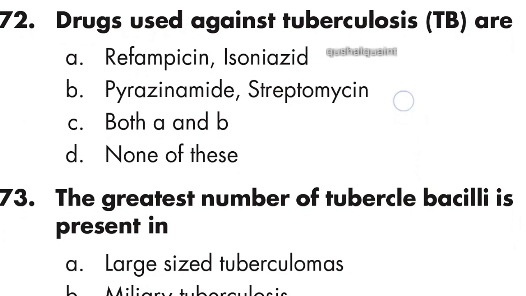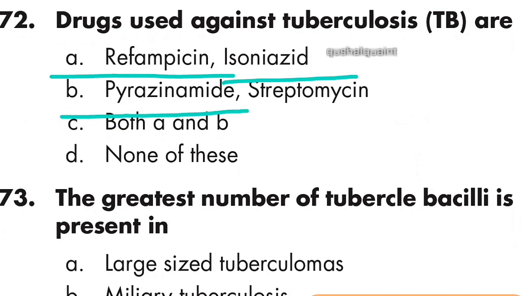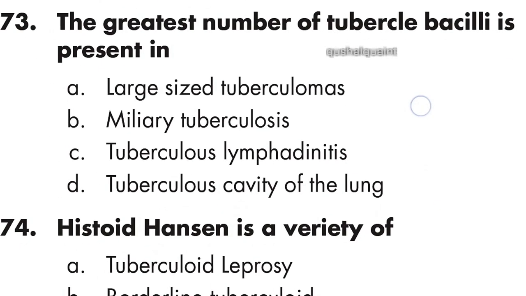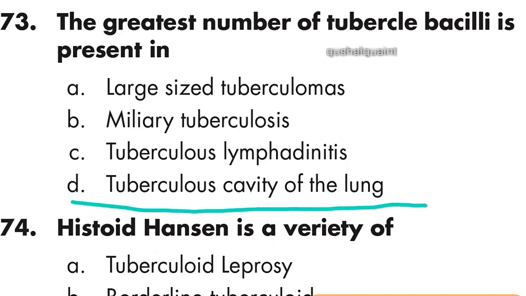72: drugs used against tuberculosis are rifampicin, isoniazid, pyrazinamide and streptomycin. Option C is right, both A and B. 73: the greatest number of tubercle bacilli are present in the tuberculous cavity of the lung. Option D is right.